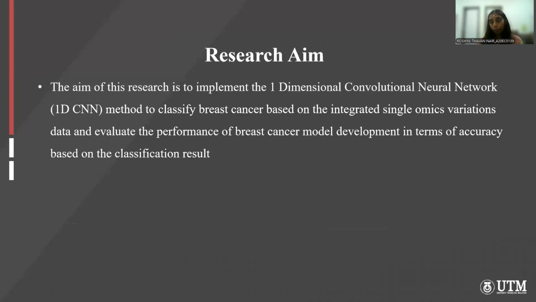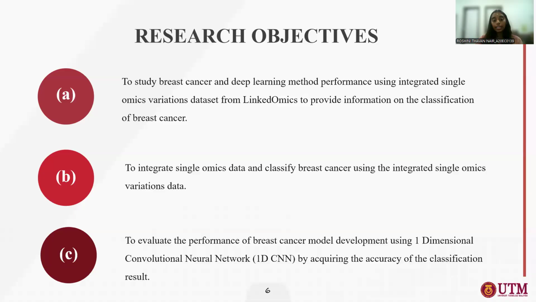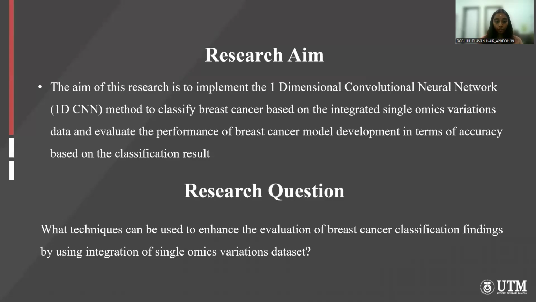So the research aim is to implement the 1D CNN method to classify breast cancer based on the integrated single omics variations data, and evaluate the performance of breast cancer model development in terms of accuracy based on the classification result. The next one is the research question. So the research question is: what technique can be used to enhance the evaluation of breast cancer classification findings by using integration of single omics variation dataset?